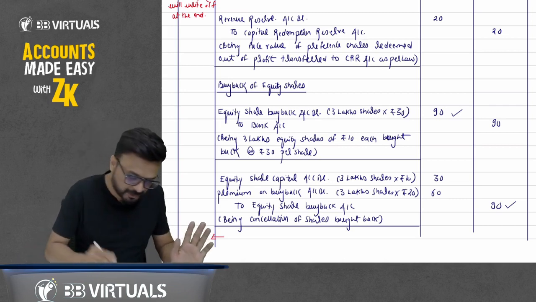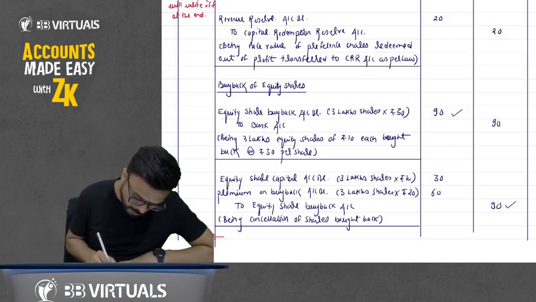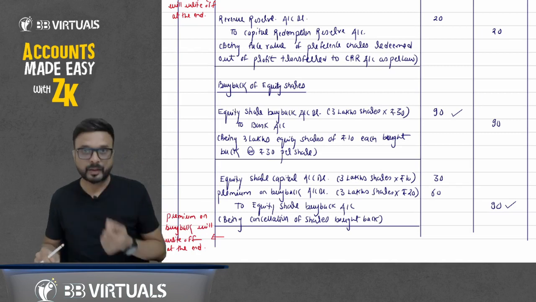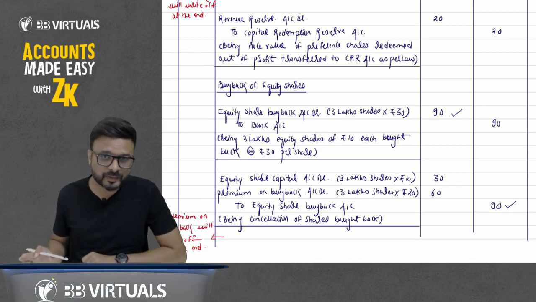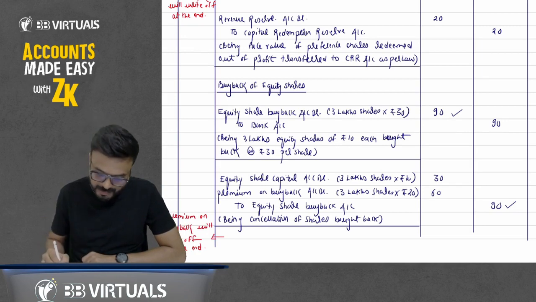So have patience. For your reference, you can write down here premium on buyback will be written off at the end. Don't worry. Write off at the end. Okay. Now we have to transfer to CRR. I will tell you why we will pass it at the end. Don't worry. Okay. So we have to transfer to CRR.